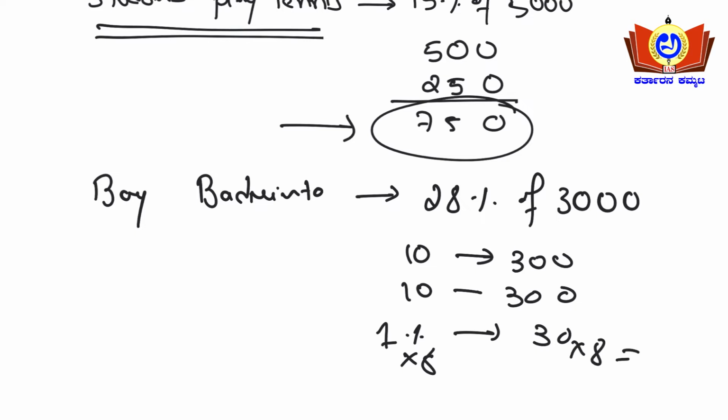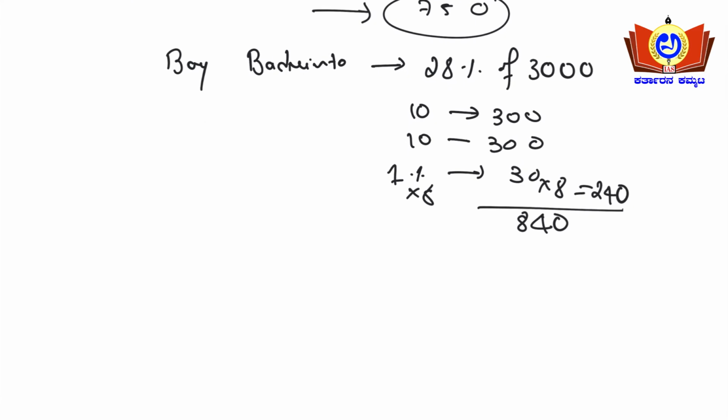So we need 8%. So multiply by 8 here. So 3 8s are 24, so 240. So 300 plus 300 plus 240, it is nothing but 840. Simple, right? 28% of 3000 is nothing but 840 here. Okay, so boys